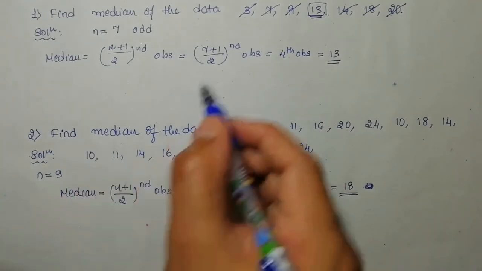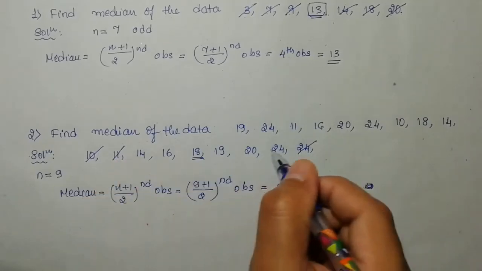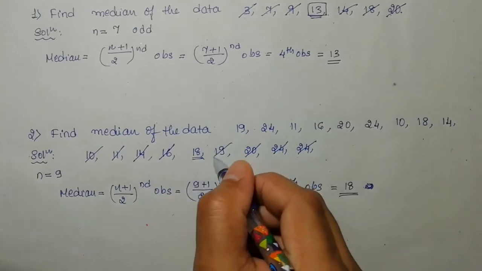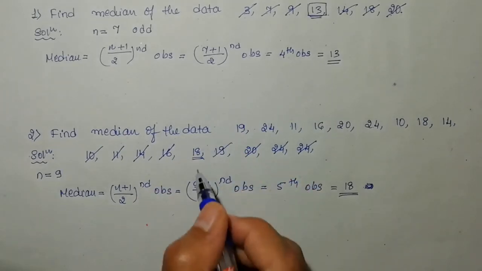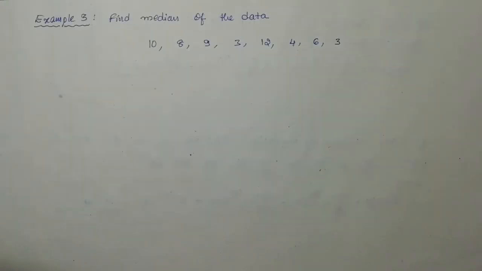Even if you follow the method I told earlier, you will get the middlemost observation as 18. So 18 is the middlemost observation, and that's why it is the median. Now look at example 3.